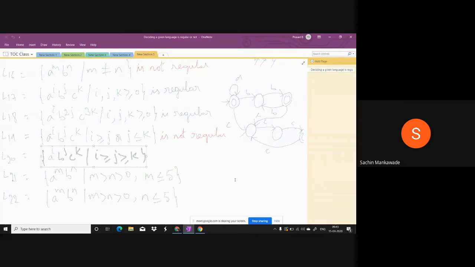But if you go forward, it is showing that i is greater than or equal to j, means a must be either more or equal. And j greater than or equal to k means b must be either more or equal to c. So the number of a's should be more or equal to b's, and b's should be more or equal to c's. So there is a relation. And how long is that relation? That relation is infinite. Whenever the relation is infinite, it is not regular.